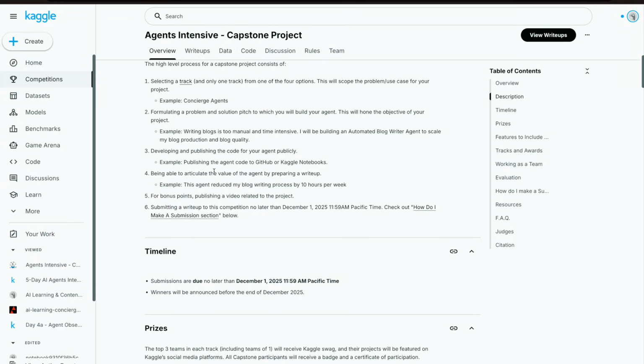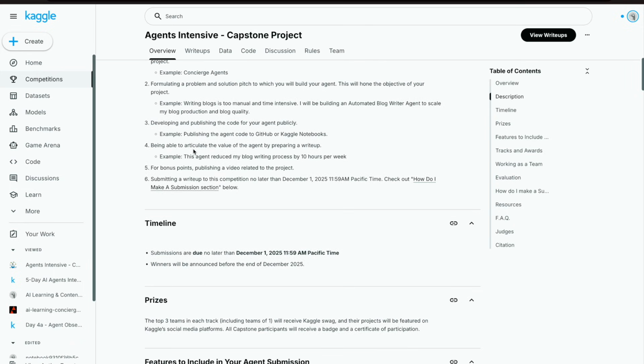Next part is to develop and publish the code, and that has to be public so that the team and the judges can access it. You can publish it to GitHub or Kaggle Notebooks. I have done it on Kaggle Notebooks itself. Next, you need to be able to articulate the value of the agent by preparing a write-up, the one that I just spoke about. So you will go to the write-up of my project as well, so you can understand how exactly you should be writing it for your own agent.